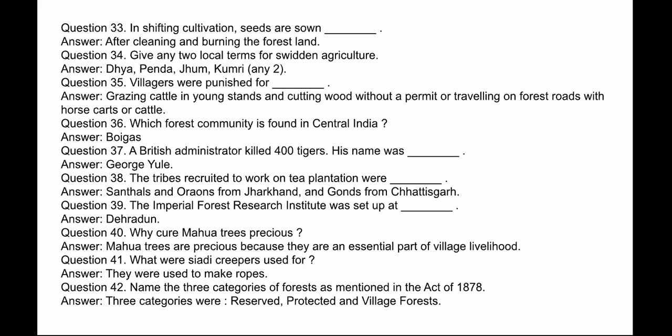Next question, villagers were punished for? Answer, grazing cattle in young stands and cutting wood without a permit or travelling on forest roads with horses, carts or cattle. Next question, which forest community is found in central India? Answer, Baigas. Next question, a British administrator killed 400 tigers. His name was? Answer, George Yule.